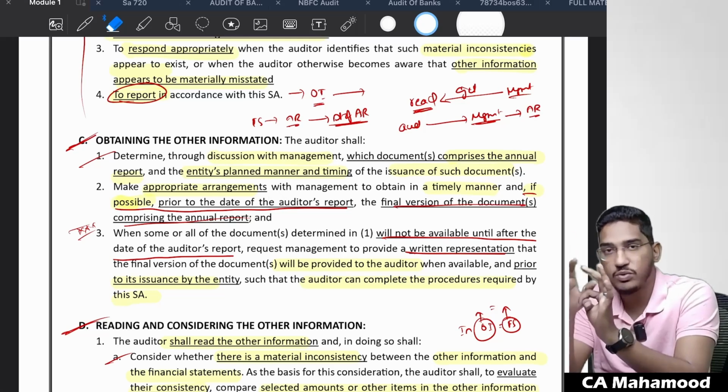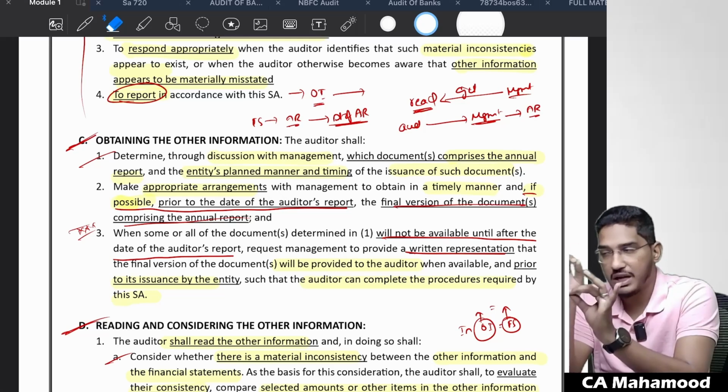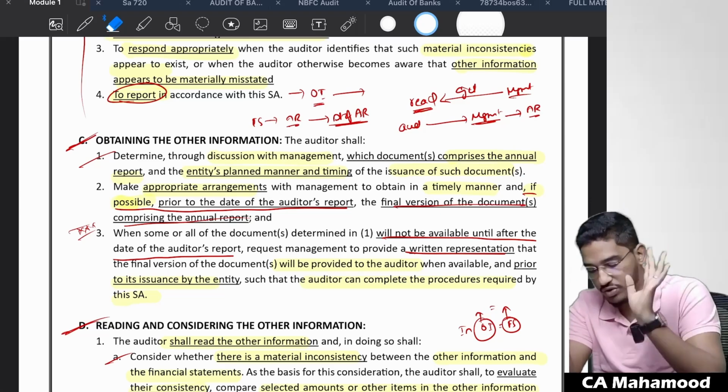If possible, try to get all that other information prior to the date of the auditor's report. If it is not possible, at least try to ask for a written representation from the management that they will give the other information once it is ready, before issuing it to the public. This is what you should do.